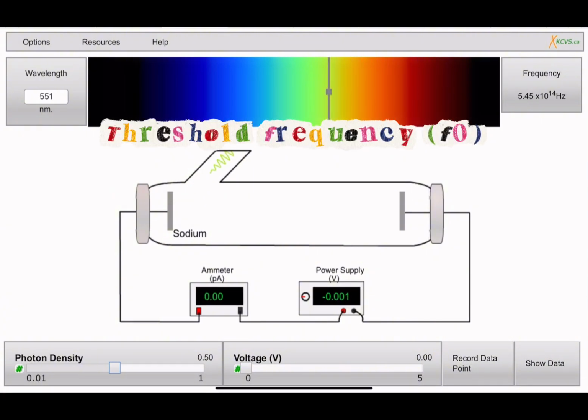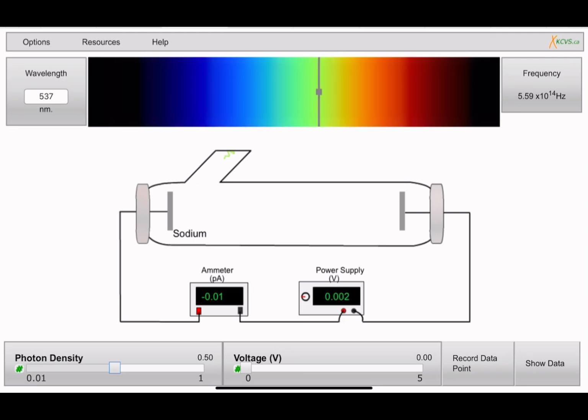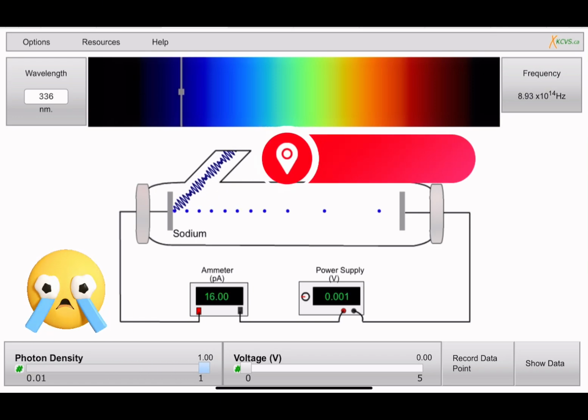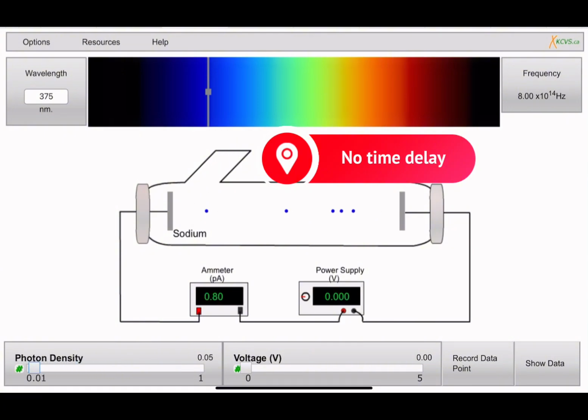The second observation that I could make from this is that the electron kinetic energy depends only on frequency and not on intensity, because higher frequency light ejects electrons with higher energy, as you can see, and increasing intensity does not increase electron energy, because it only increases the number of electrons that are emitted. And the electrons, as you can see, are ejected instantly. There's no time delay. Even at extremely low intensities, as long as the frequency is above the threshold, f0, electrons will be emitted immediately.